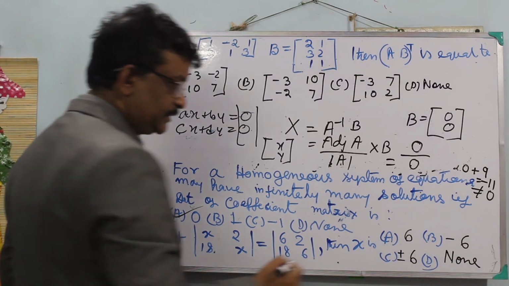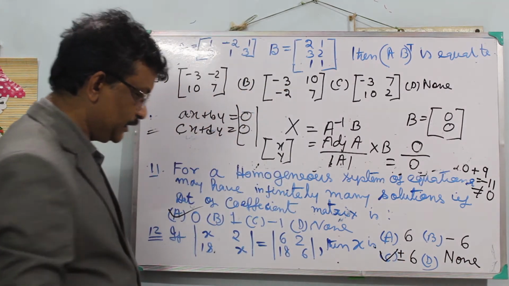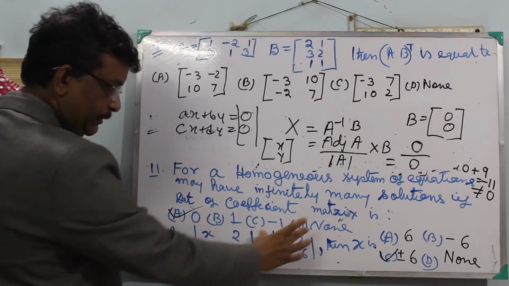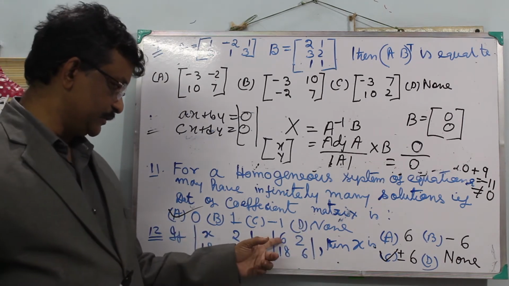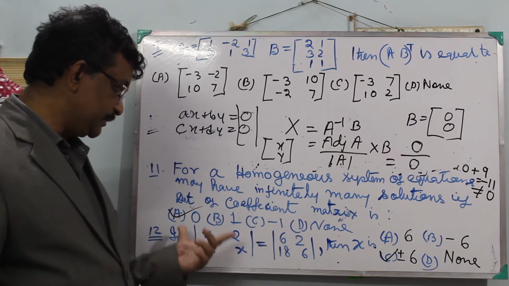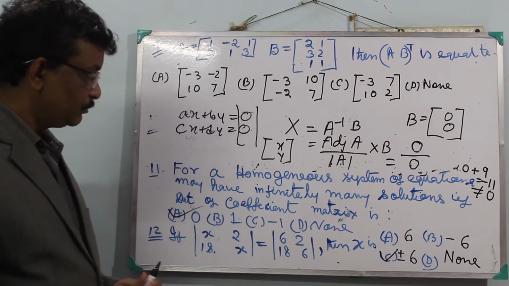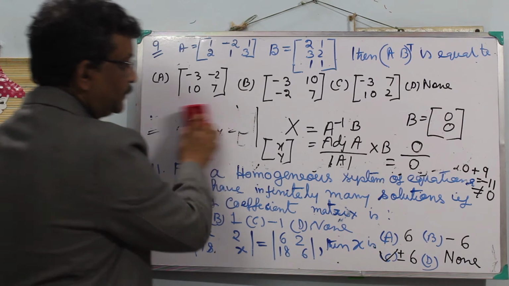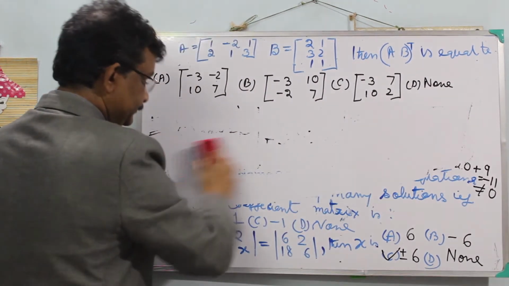The correct answer is plus minus 6, that is option C. Why? Because it is not a matrix. If it is a matrix, then you are right, x equal to 6. But here it is a determinant equal to a determinant. So we have to calculate the value, then we have to calculate the value of x.